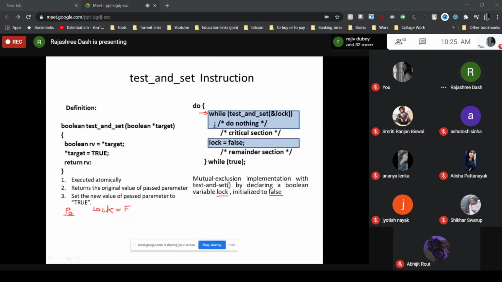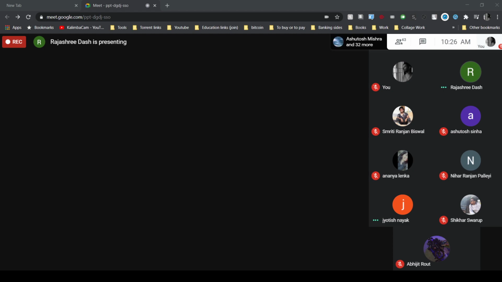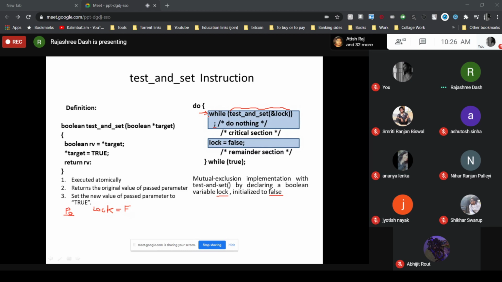Now tell me what value will be returned by this test and set ampersand lock when P0 will execute this while statement. Initial value of lock is false. So what value it will return? False. Jyotish, you tell what value it will return? False, I think false.